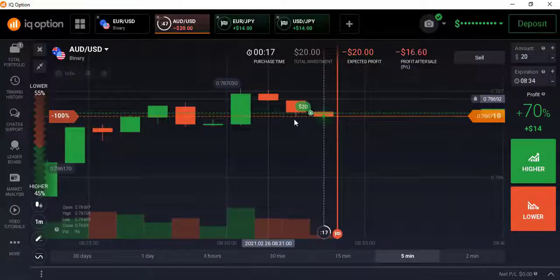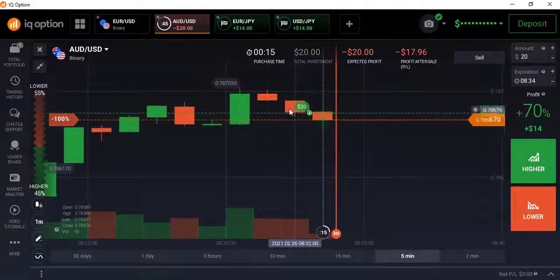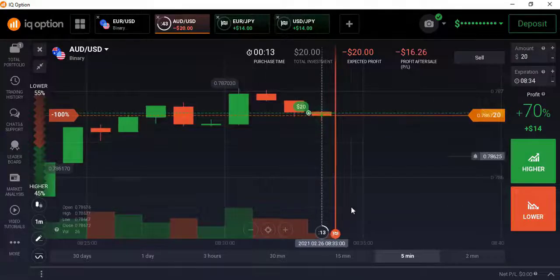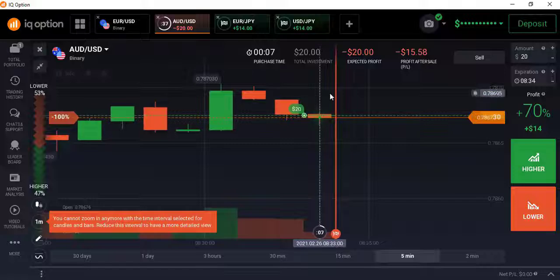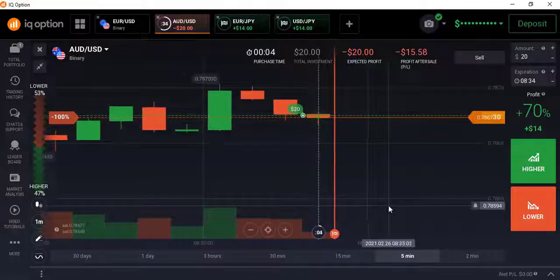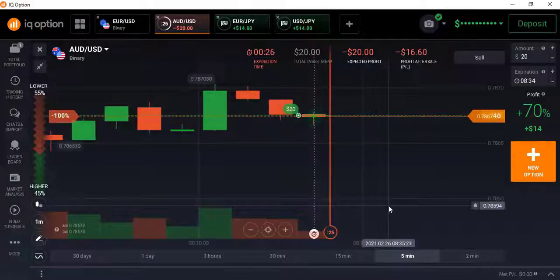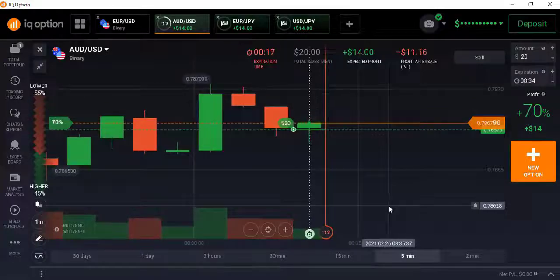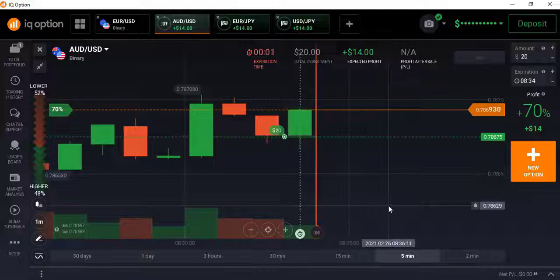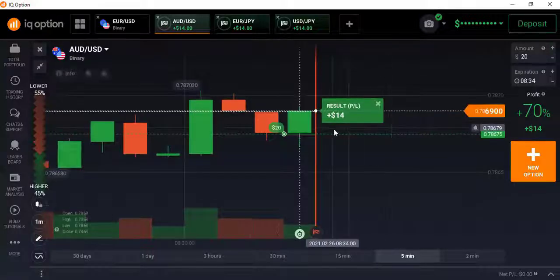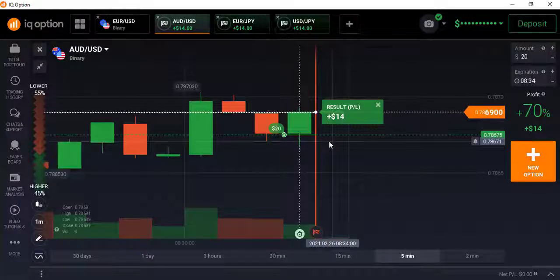These two candles are my signal, and these two volumes. So let's see what will happen. This is a strong uptrend market. That's why I place my trade in the upper direction. So let's see what will happen. Yes, this is also my winning trade. I'm explaining here the reason for taking the trade.